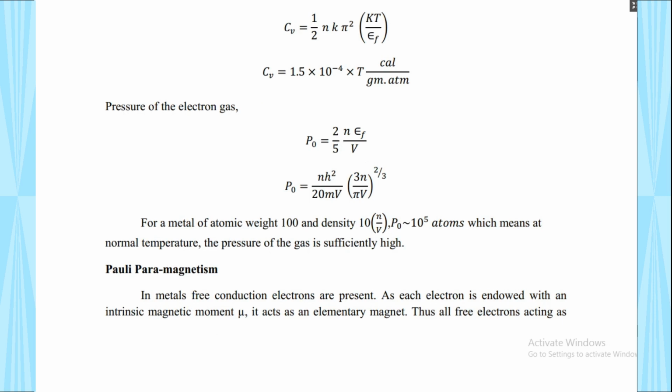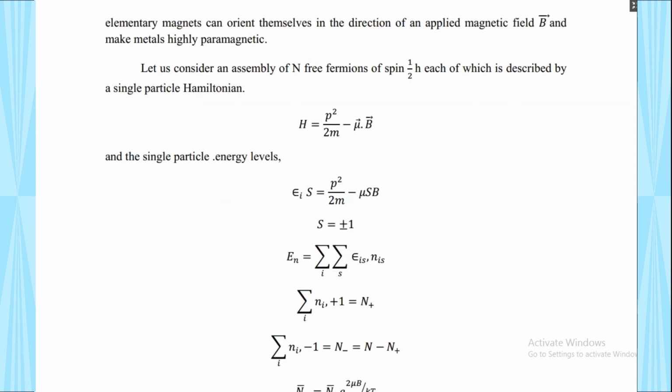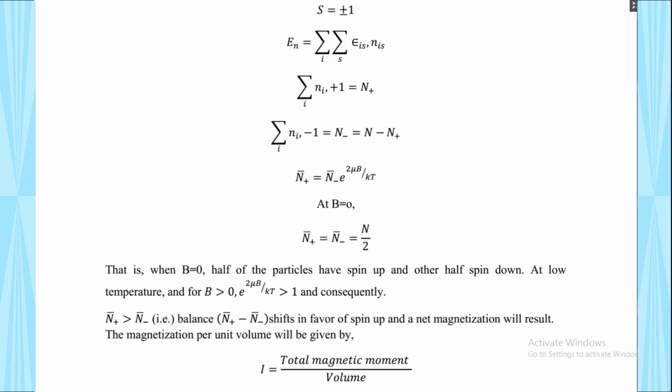Similarly, then Pauli's paramagnetism. In this case there should be two conditions. When the magnetic field is greater than 0, and when B is equal to 0, then half of the particles are spin up and the other half are spin down.